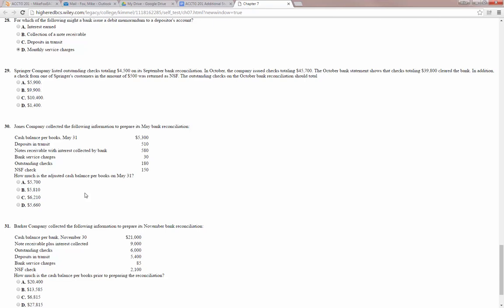29. Springer Company listed outstanding checks totaling $4,500 on its September bank reconciliation. In October, the company issued checks totaling $45,700. The October bank statement shows that checks totaling $39,800 cleared the bank. In addition, a check from one of Springer's customers in the amount of $500 was returned as NSF. The outstanding checks on the October bank reconciliation should total. All right, so this is something that I can't just do in my head. So I'm getting a little piece of scratch paper here, and I'm going to work this out.